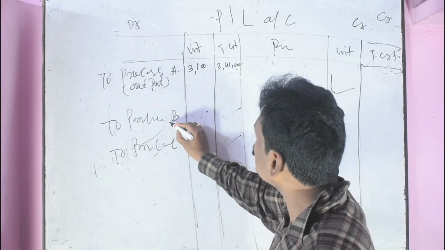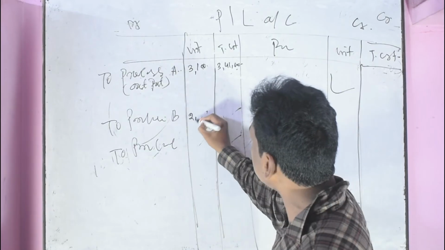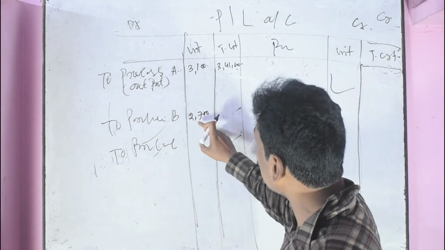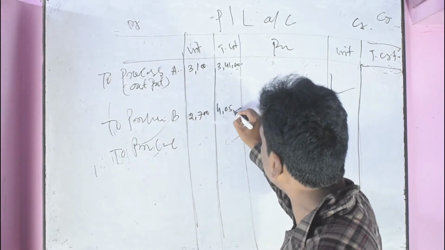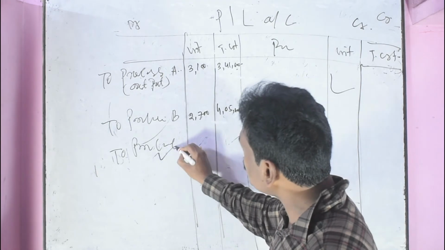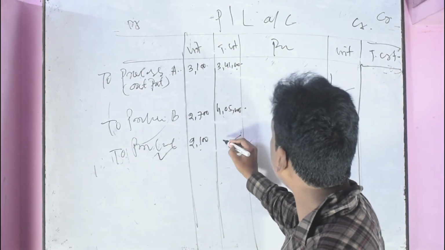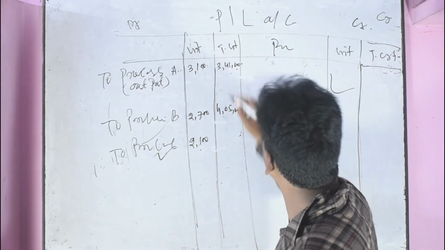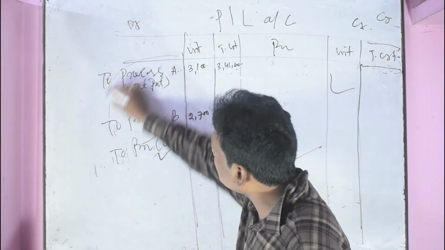Similarly, from process B, half is sold, that is 2,700 units, transferred to store for sale at a cost of 4,05,000. Then there is process C, total output of 2,100 units transferred to store for sale, at a cost of 4,83,000.